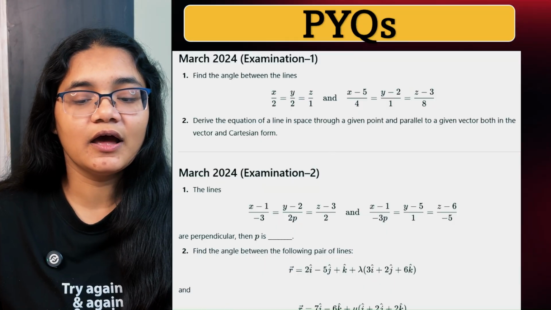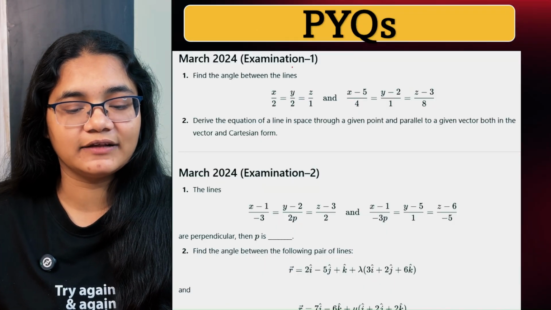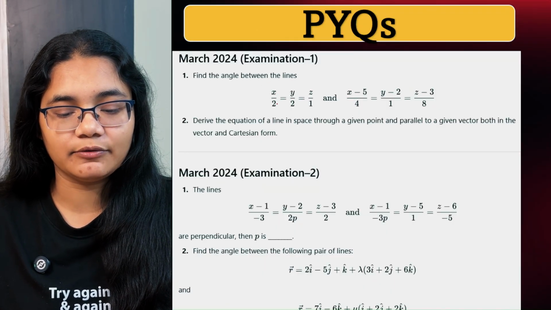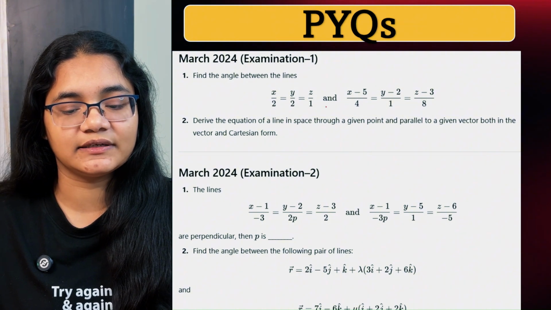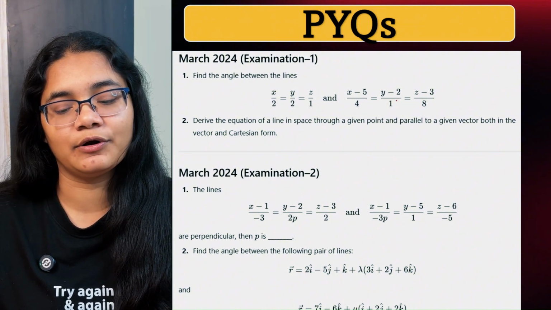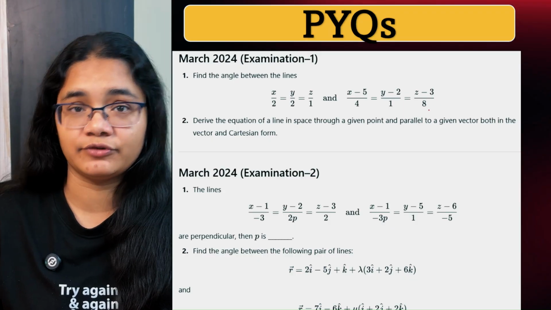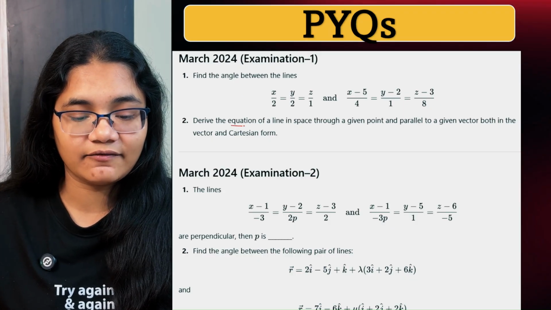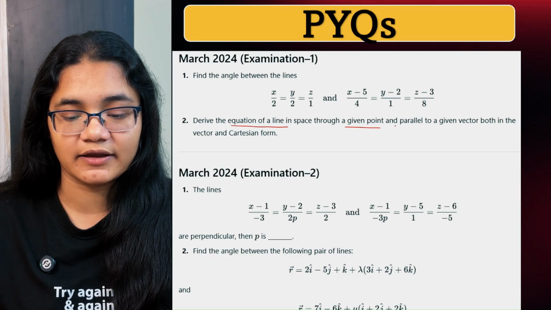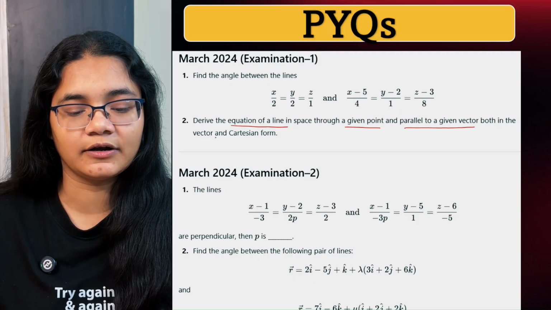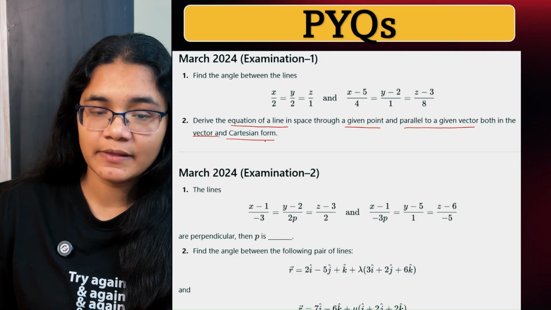Next, we will have PYQs, March 2024 examination 1. Find the angle between x/2 = y/2 = z/1 and (x−5)/4 = (y−2)/1 = (z−3)/8. Now here you can see: derive the equation of a line in space through a given point and parallel to a given vector, both in the vector and Cartesian form.